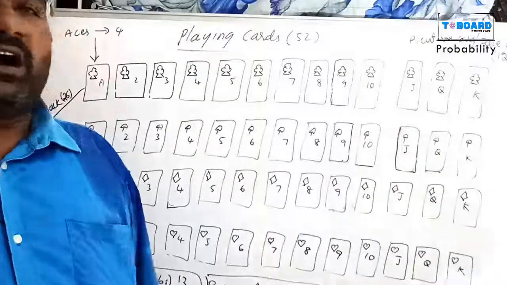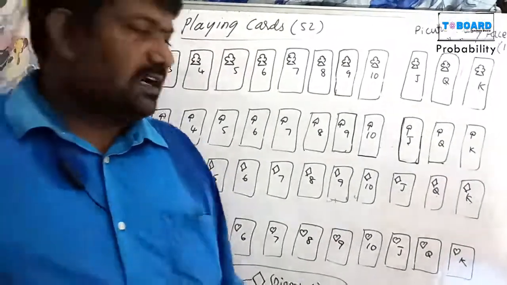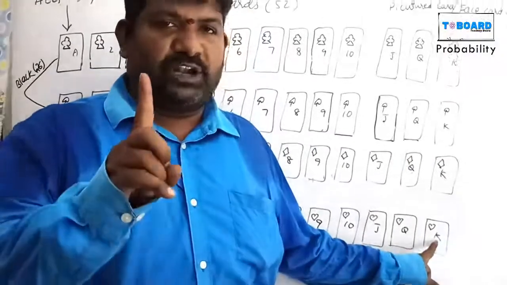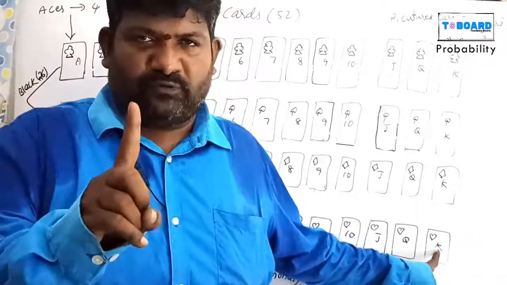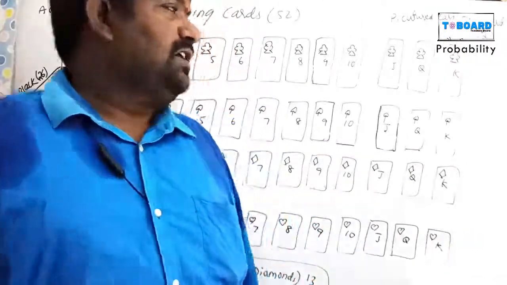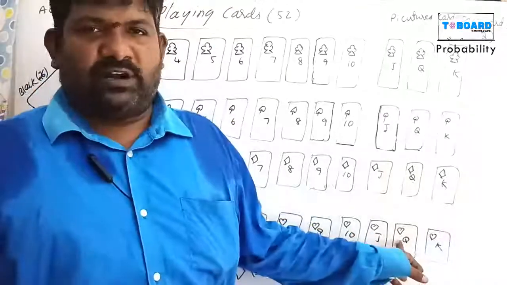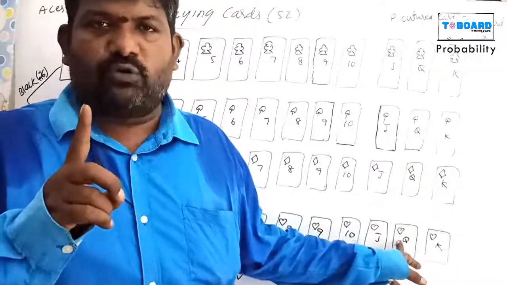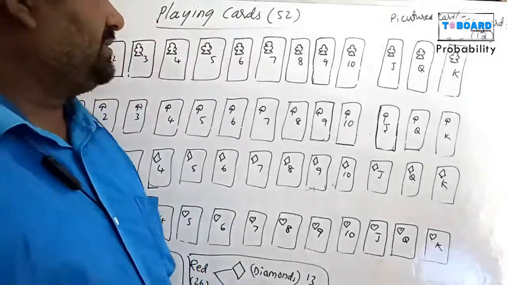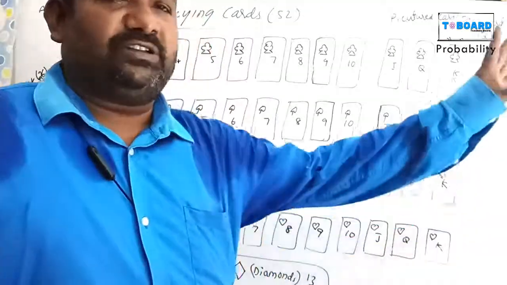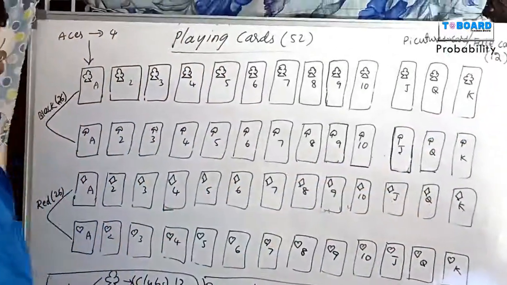Suppose heart king. How many are there? Heart king, only 1. 1 out of 52. Suppose heart queen, only 1 there. That is 1 out of 52. Next, suppose diamond picture cards, 3 out of 52.